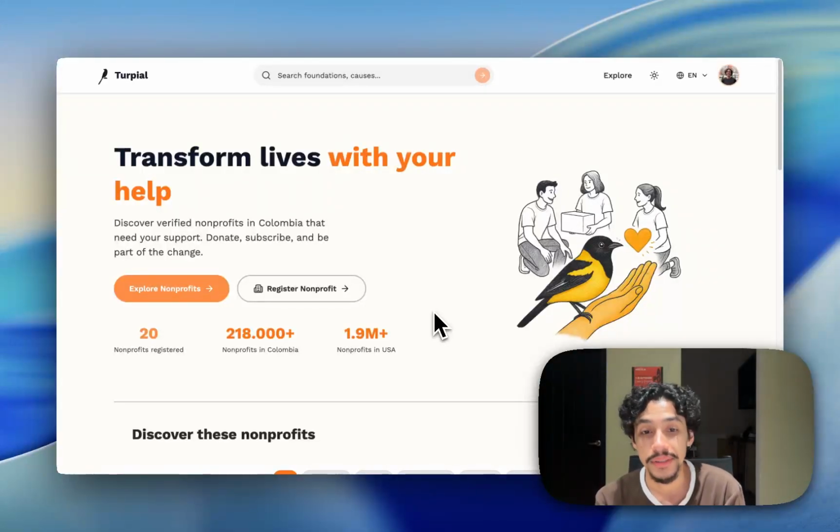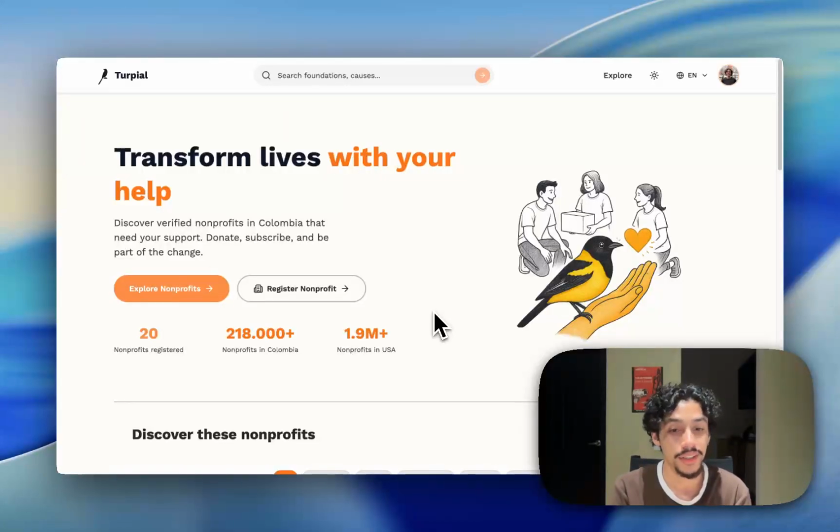And today, let me tell you that Colombian nonprofits face a critical challenge. They lack the digital infrastructure to reach donors effectively. Most operate without professional websites, struggle to accept online donations, and have no way to build engaged communities. Meanwhile, donors who want to support local causes have no centralized place to discover verified charities or track their impact.